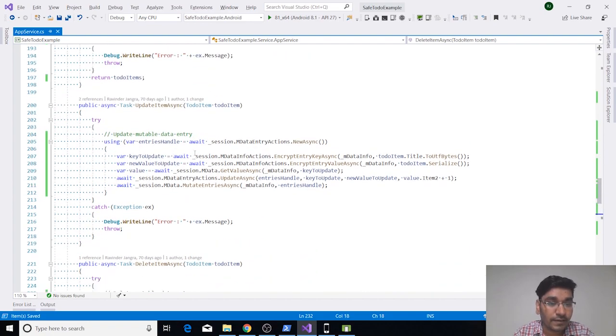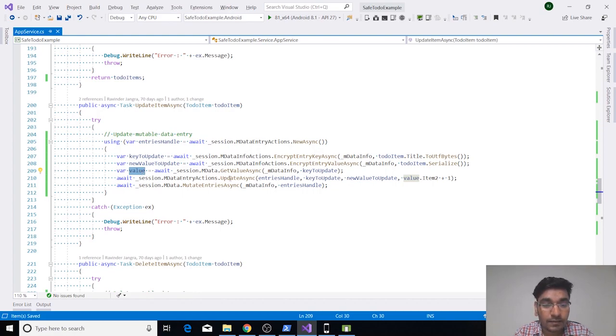So let's see update item first. In update item, we are getting a to-do item, and basically we are creating a new empty entry action, and then we are encrypting our key, because it's a key value store. So we need to understand which value we are updating for which key. We get a key and a new value, and we are encrypting our key and updating our new value, and we are also fetching our current value to get the current version of your mdata entry.